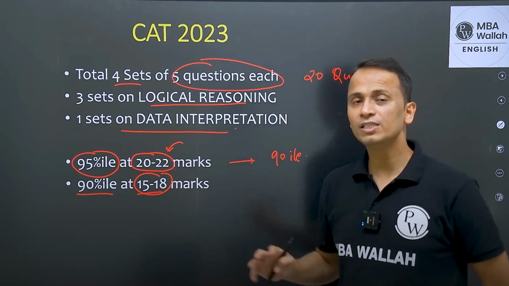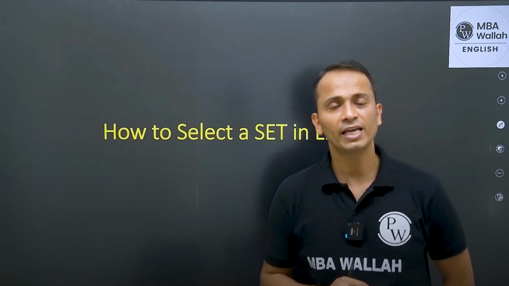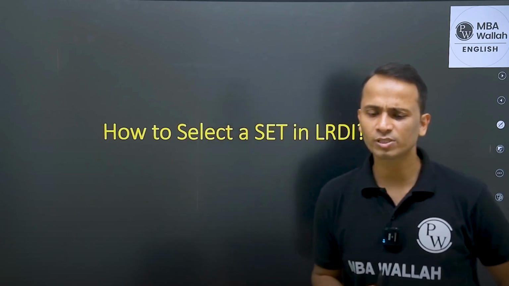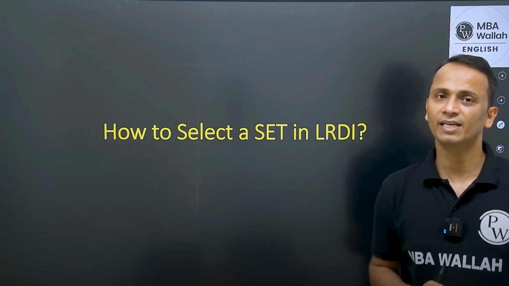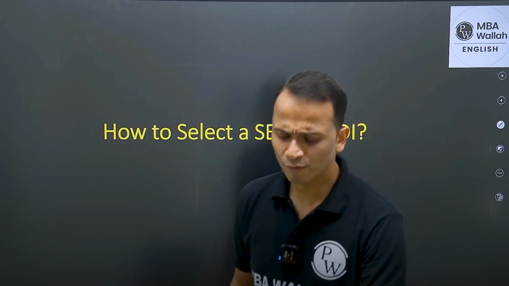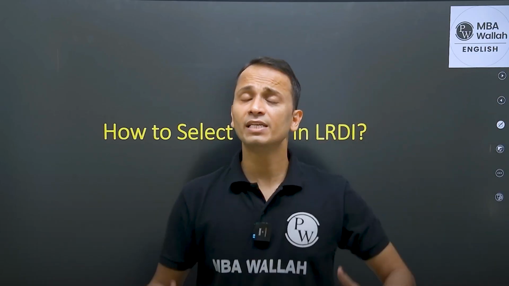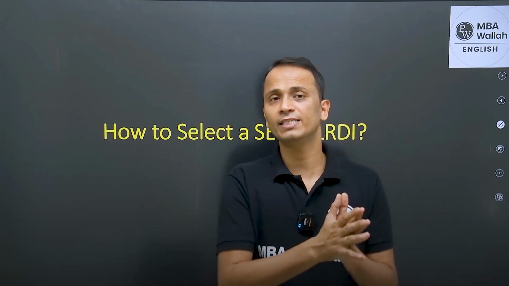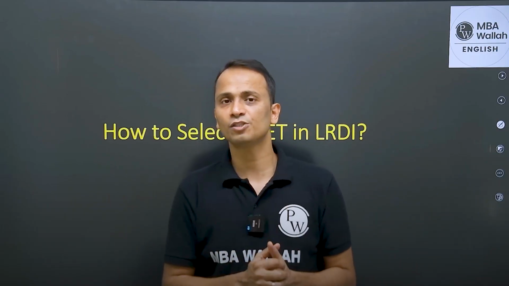Now, after knowing all these facts, the question still in our mind is how to select a set in the LRDI section, right? Now, I would say that there are 5 different parameters, according to me, which will help you in deciding if I have to select this set or leave this particular set.